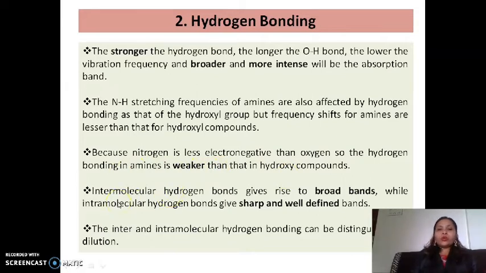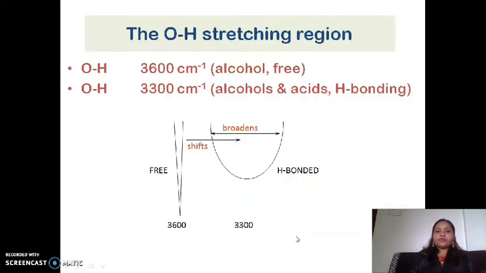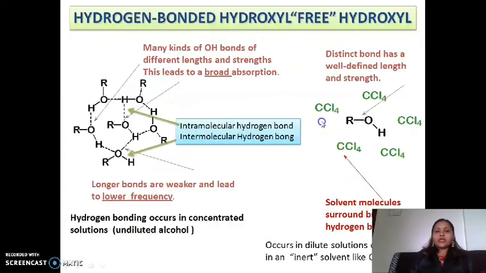Generally, we know that there are two types of hydrogen bonding, intermolecular as well as intramolecular. Intermolecular hydrogen bonding gives rise to broad bands, while intramolecular hydrogen bonding gives a sharp and well defined band. Inter and intramolecular bonding can be distinguished with the help of dilution. We'll see the examples. Now you can see that OH stretching, that is hydrogen bonding, will form, and it shows a sharp as well as a broad peak at around 3600 to 3300 centimeter inverse.